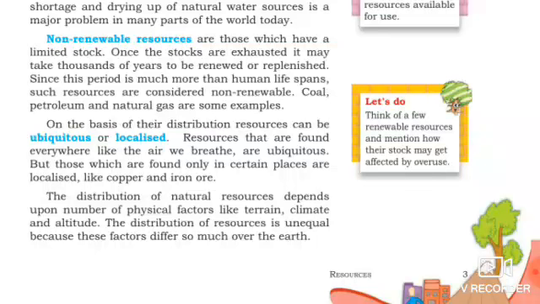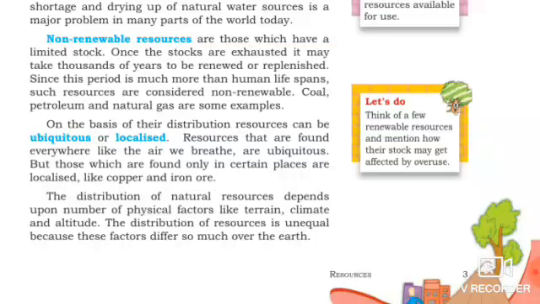The distribution of natural resources depends upon a number of physical factors like terrain, climate and altitude. Is the distribution of natural resources the same all over the world? No, it varies from place to place. Why? Because of physical factors like terrain, climate and altitude.